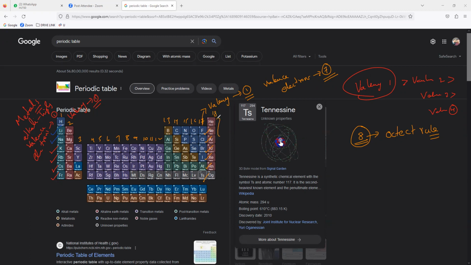The 18th group we call noble gases. Noble gases means unreactive gases. Before the noble gases there is the 17th group, nonmetals, whose valency is 1 and valence electrons are 7. So these are also highly reactive like alkali metals.